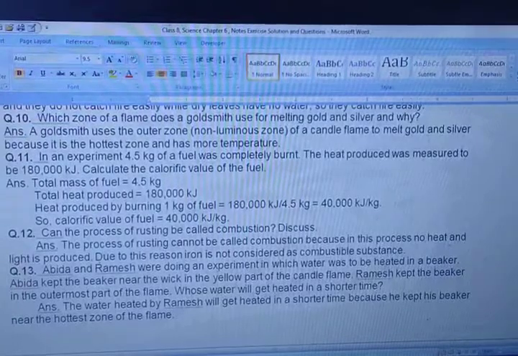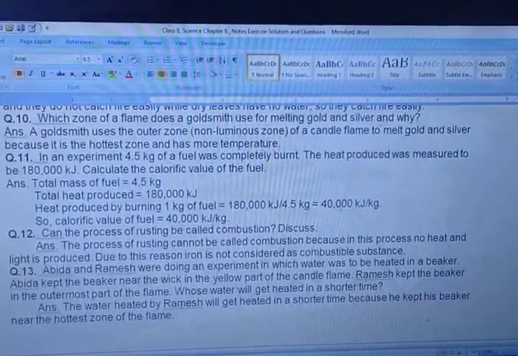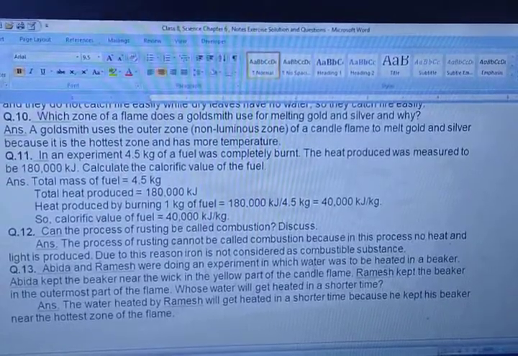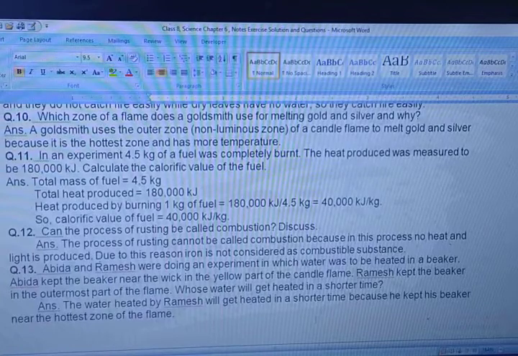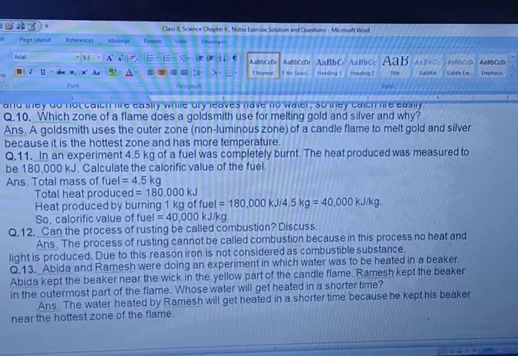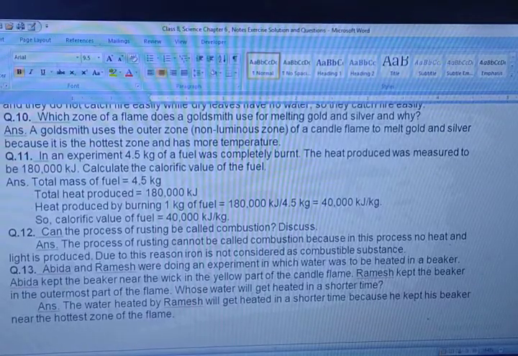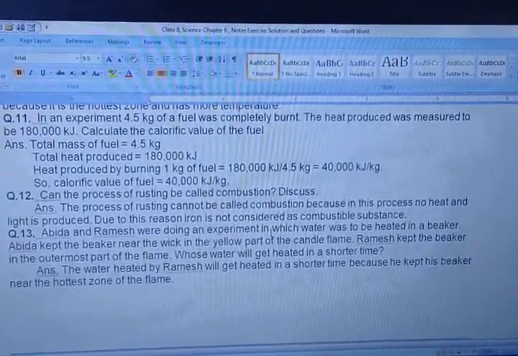So the calorific value of the fuel will be 40,000 kilojoule per kg. Means you have to just put in the formula. Calorific value is equal to the amount of heat produced by the mass of fuel. You can see here 40,000 kilojoule per kg, the calorific value we have calculated.